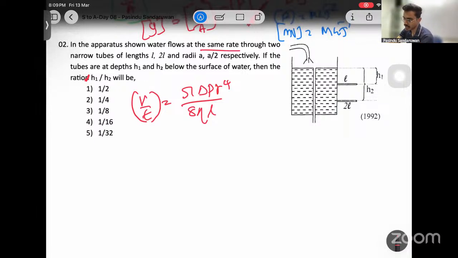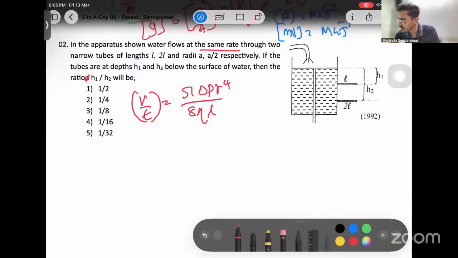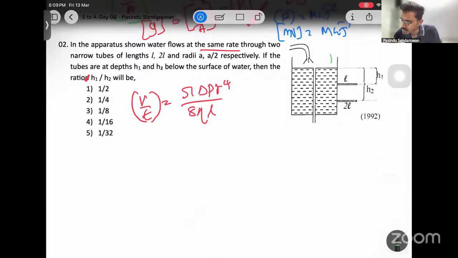Now when we write pressure differences, we can write them as H rho G because of this. Look at this idea. This end is open to atmosphere, P naught, and this end is open to atmosphere, P naught.